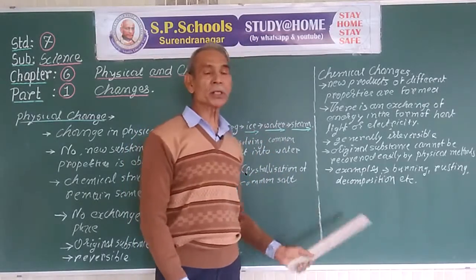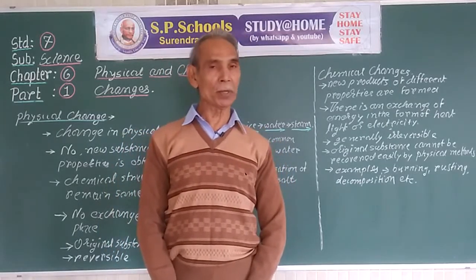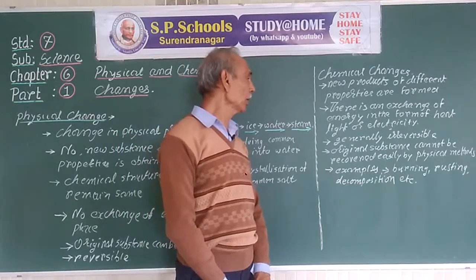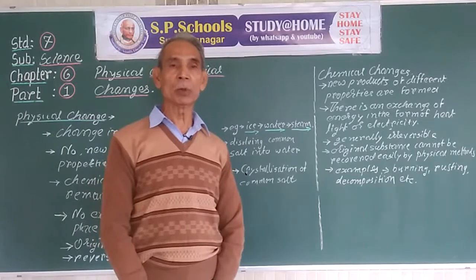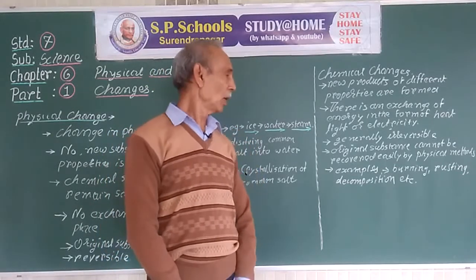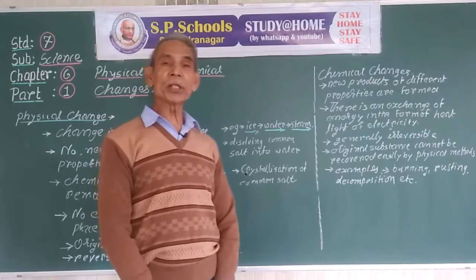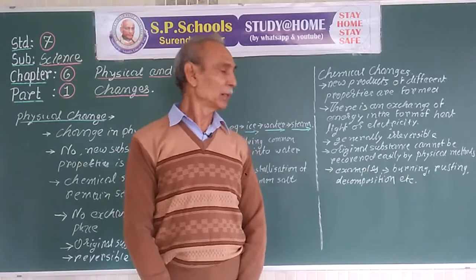In a chemical process, we get substances of new properties. There is an exchange of heat, generally, and sometimes light also. The original substances cannot be obtained easily back.